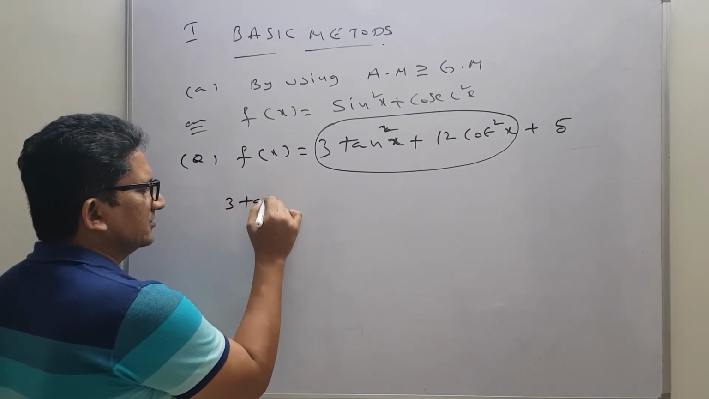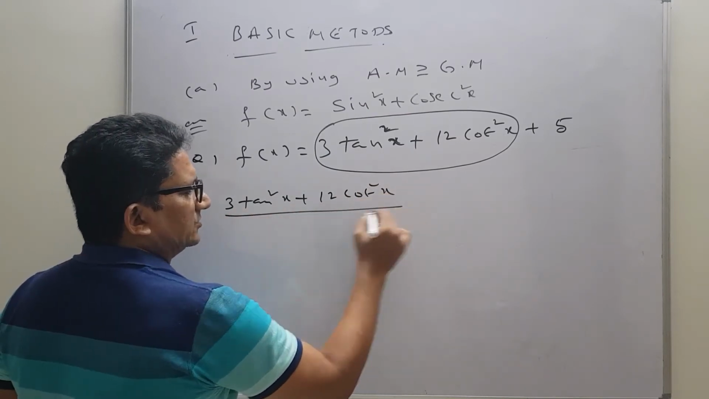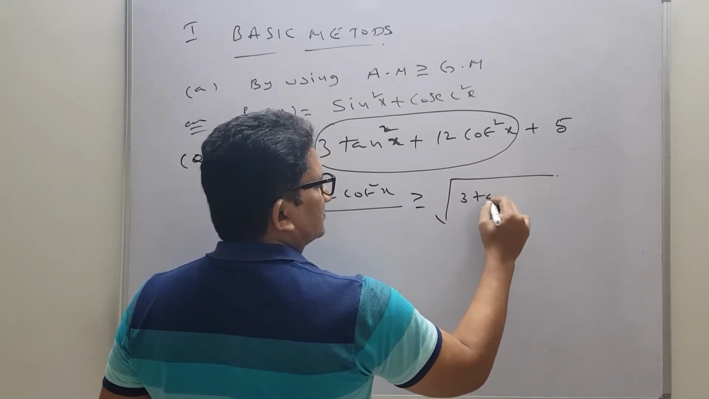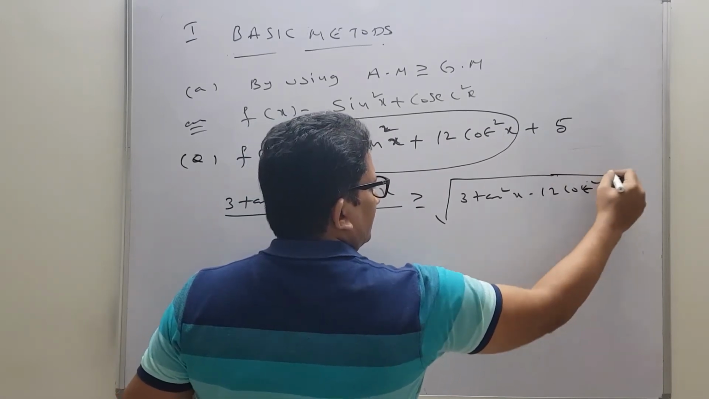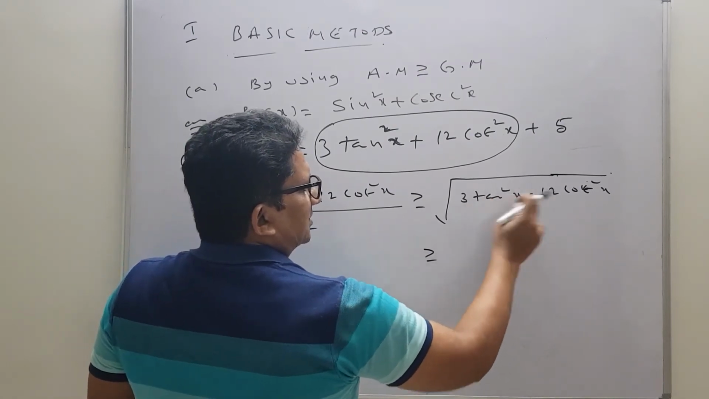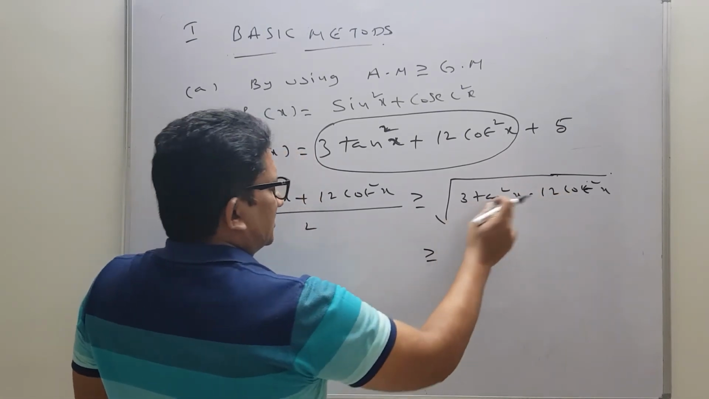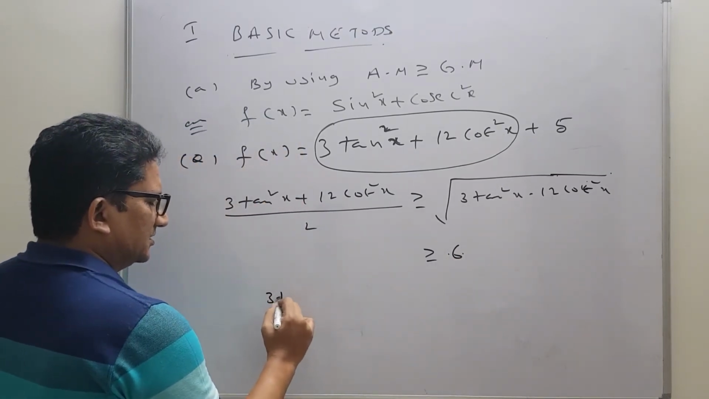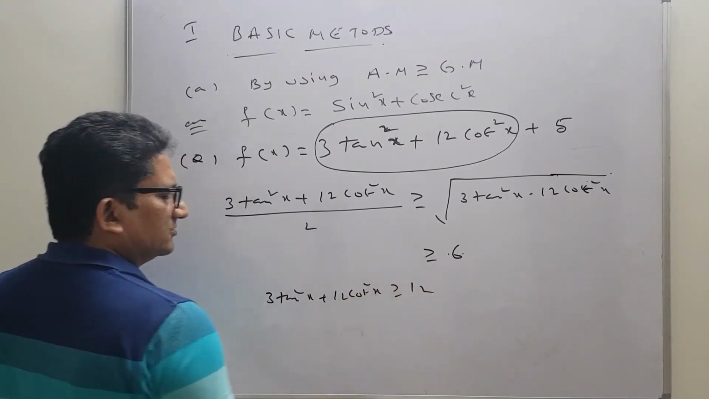We will check these two. That is 3 tan square x plus 12 cot square x divided by 2 is greater than or equals to square root of product of these two, 3 tan square x into 12 cot square x. So what will we get here? Tan square x cot square x cancelled, 3 into 12, that is 36. Root 36 is what? 6. That means 3 tan square x plus 12 cot square x is greater than or equals to 12.